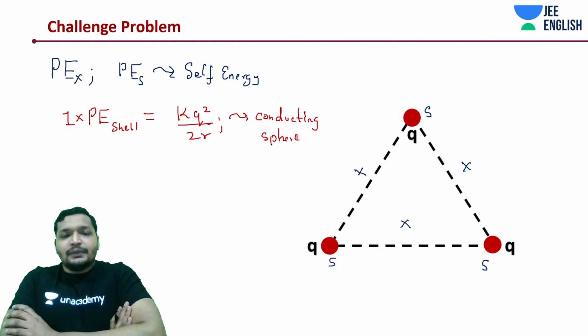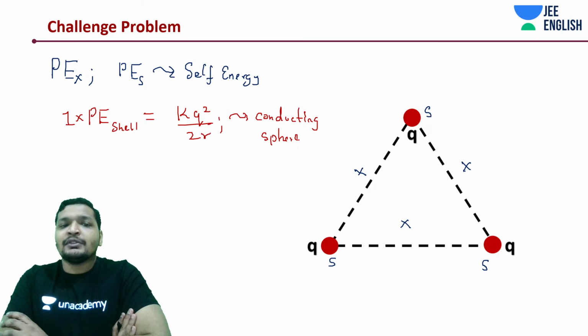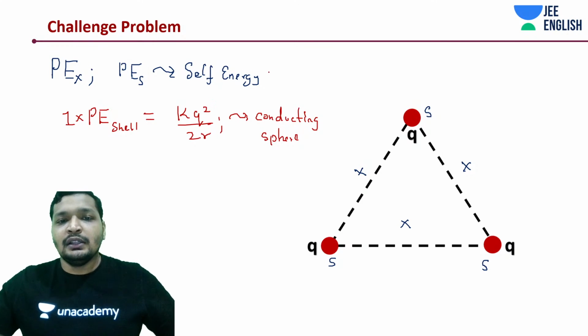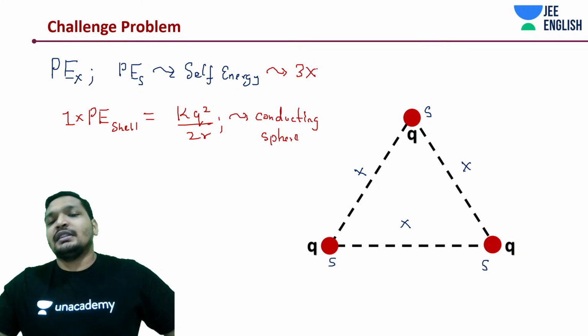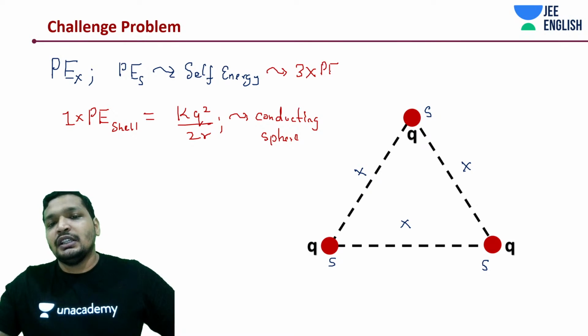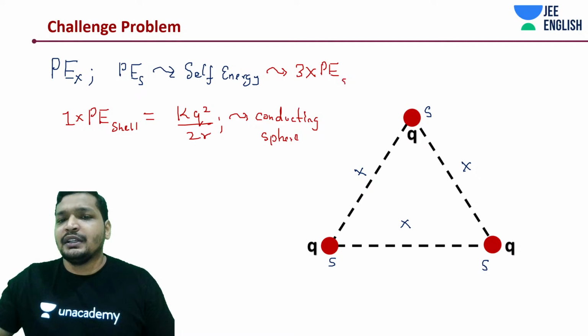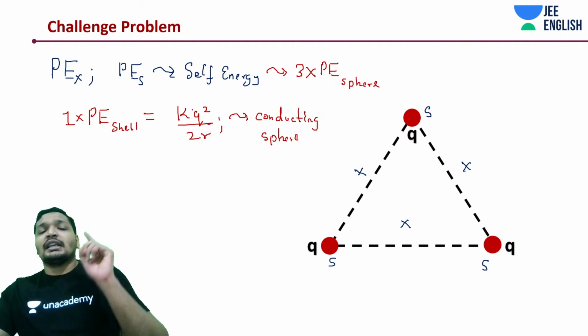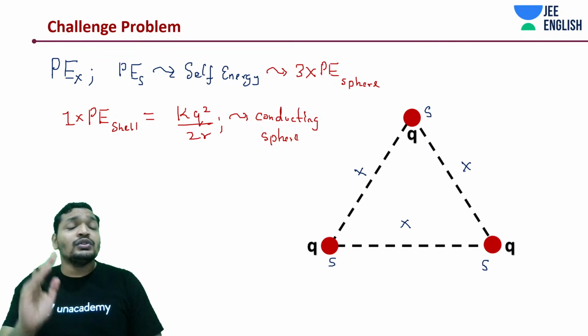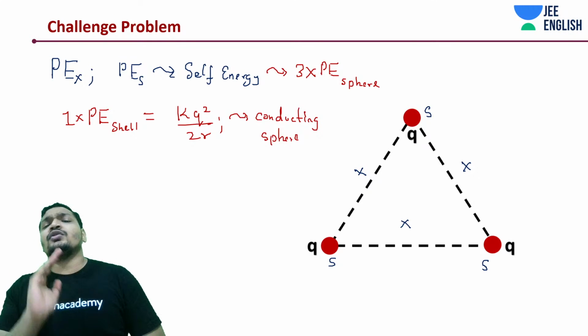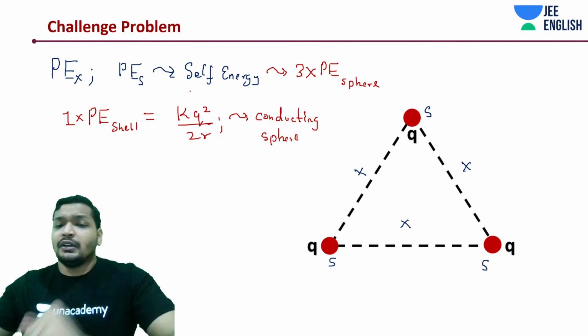End of the story. But how many times will you add them in the total? There would be 3 times the potential energy of the sphere. In this case, it's a conducting sphere, that is why it is kq square by 2r. If it was a non-conducting sphere, you would do 3 by 5 kq square by r. That should be clear.